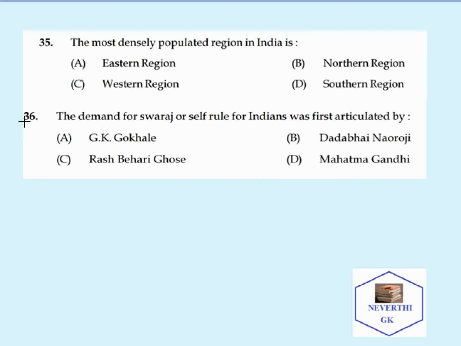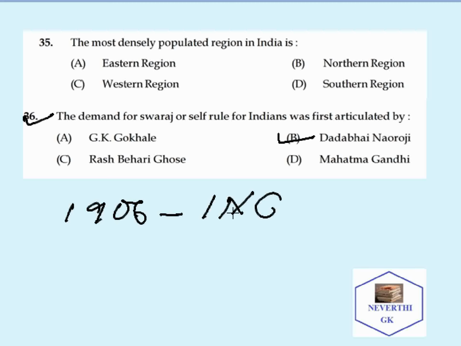Next question: the demand for swaraj, or self-rule, for Indians was first articulated by whom? The correct answer is Dadabhai Naoroji. This declaration was made in the 1906 Congress session. In 1906, in the Congress session, Dadabhai Naoroji made a demand for swaraj or self-rule in India for the first time.